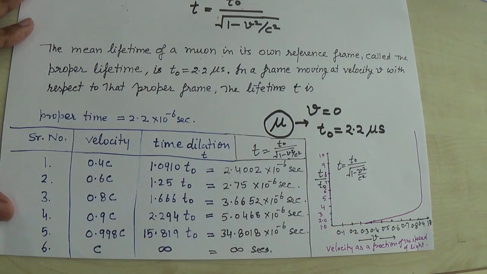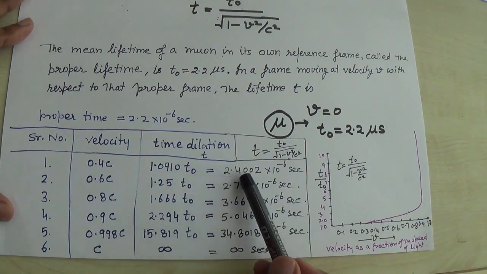T was the time interval between the two ticks of the clock in the rest frame. So the time interval is infinite. The observer O will hear those two ticks at an infinite time interval.